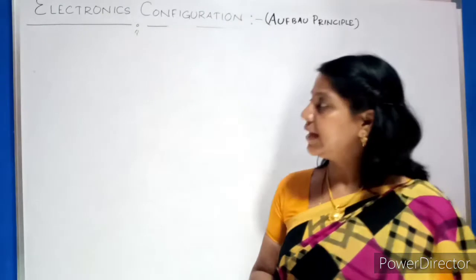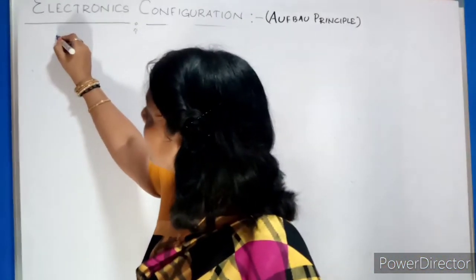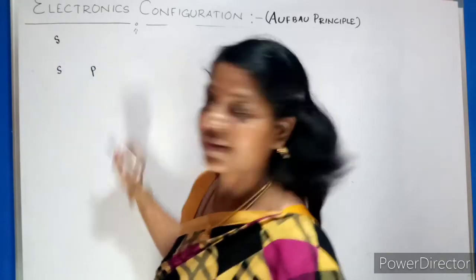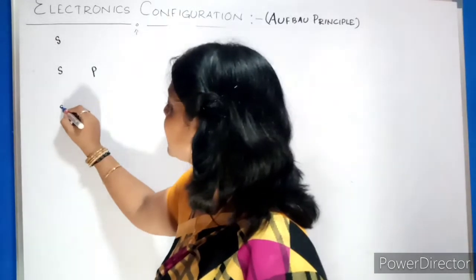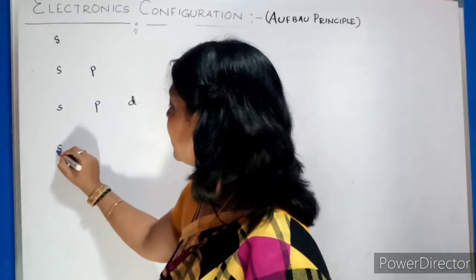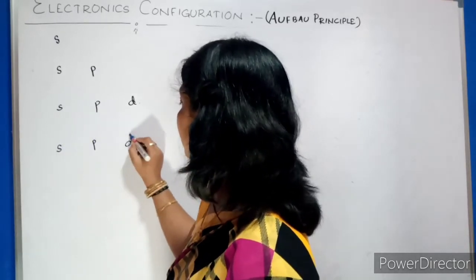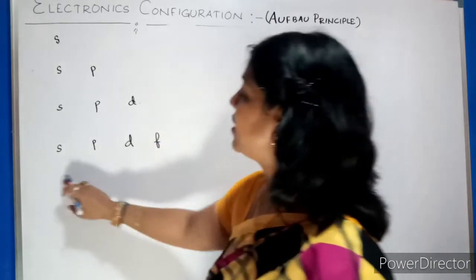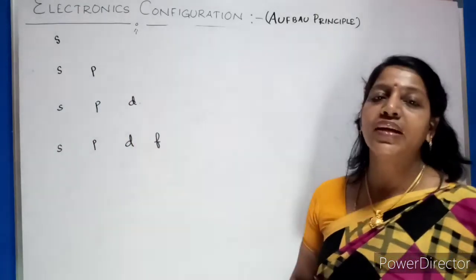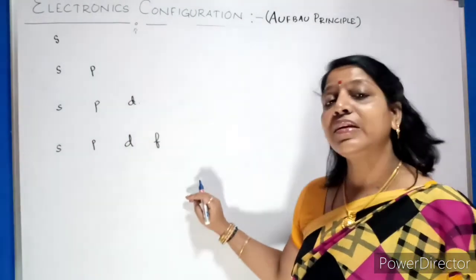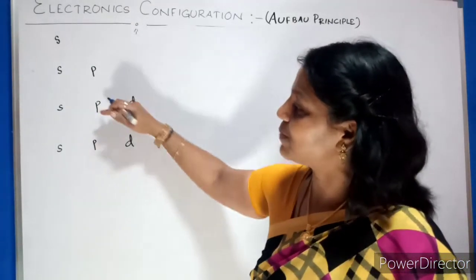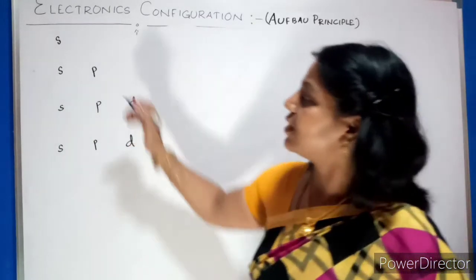First you write s. Then you write s and p. Third you write s, p, d. Then fourth you write s, p, d, f. Next you write s, p, d, f, g. Like that we can write up to h. But with this we can write configurations up to around atomic number 30. Now once you write like this, s, sp, spd, spdf, so easy. Now just give the numbering.